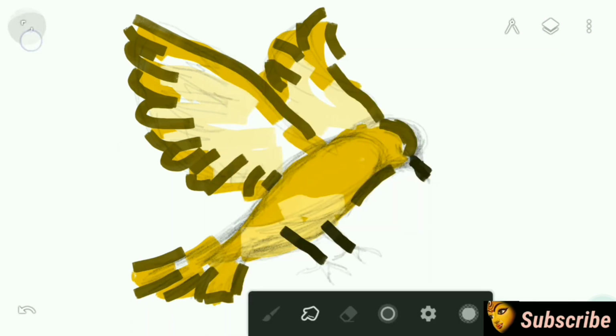So after adding the colors, I will do the blending. You can check my blending tutorial video where I have shared the 4 different ways of blending using Infinite Painter app. I will use my old school blending method, that is I am taking the blending option and I have taken paint roller brush as a blending brush.